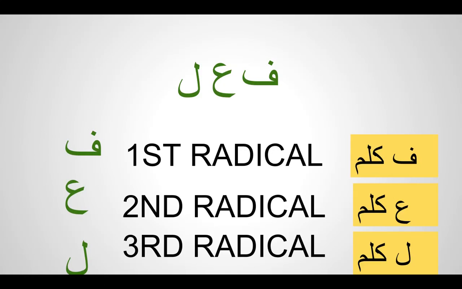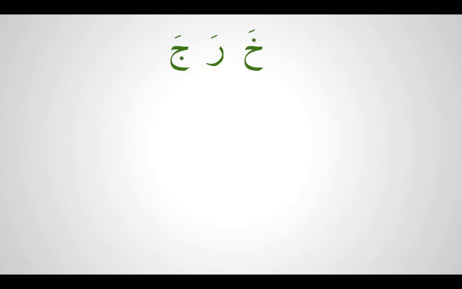Any verb has three letters in it. The first letter is called fa kalima, the second letter is called ain kalima, and the third letter is called lam kalima. So if you take this example, kharaja, you can identify what is fa kalima, ain kalima, and lam kalima.